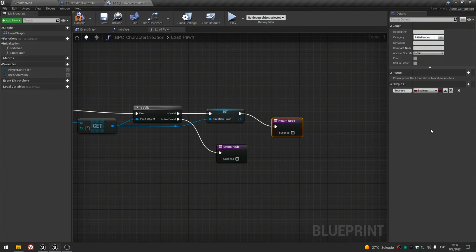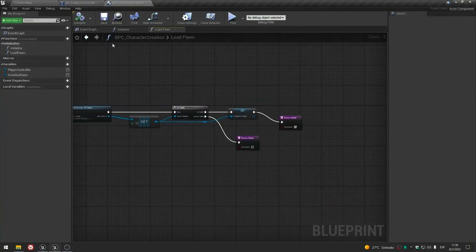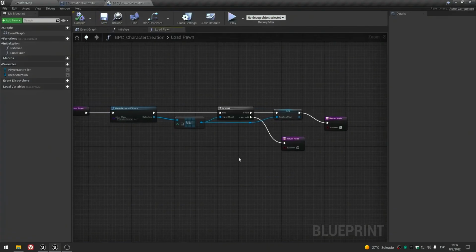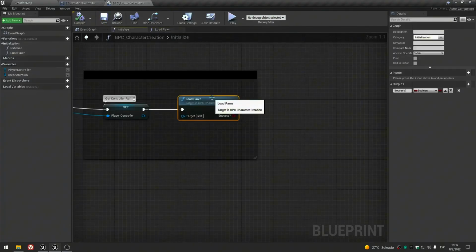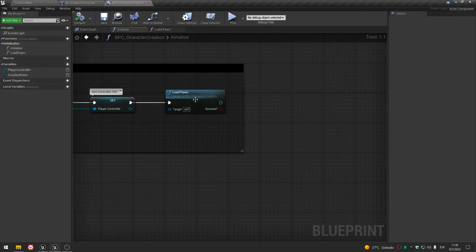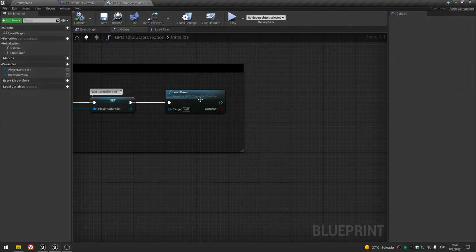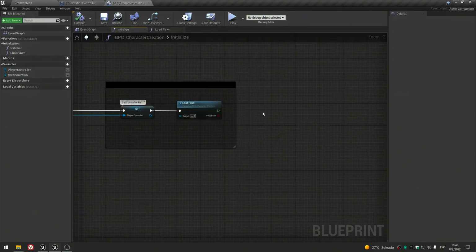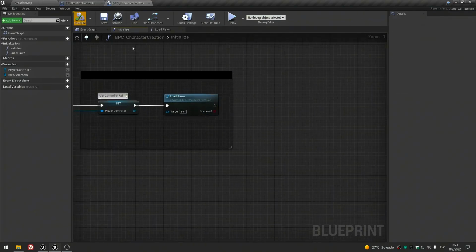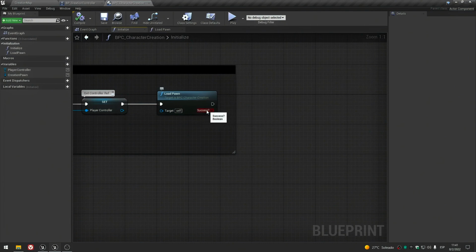We will return true if we found a valid character and false if we didn't. Perfect. So now we have a function that will inform us if the system finds any valid character that we could use in the system. I will explain later how we will use this success output because it's important.